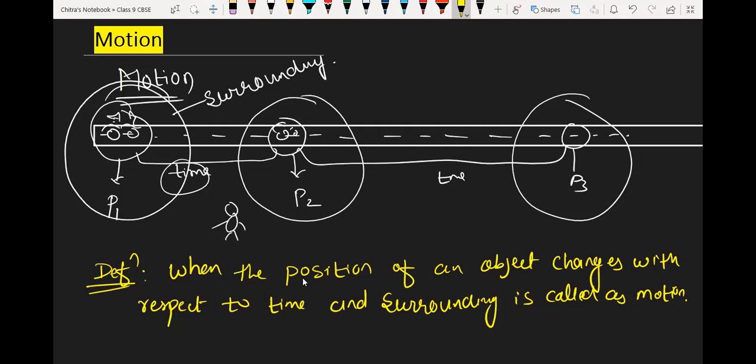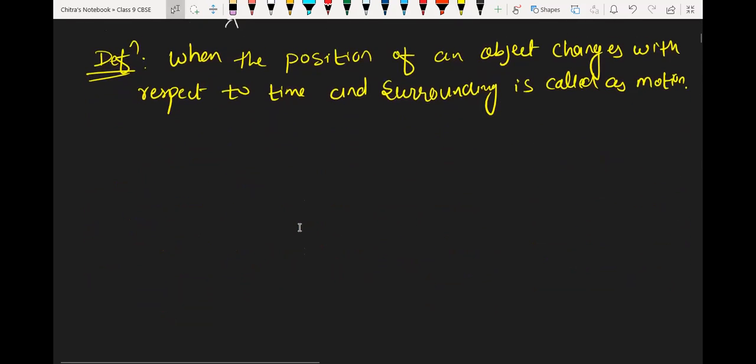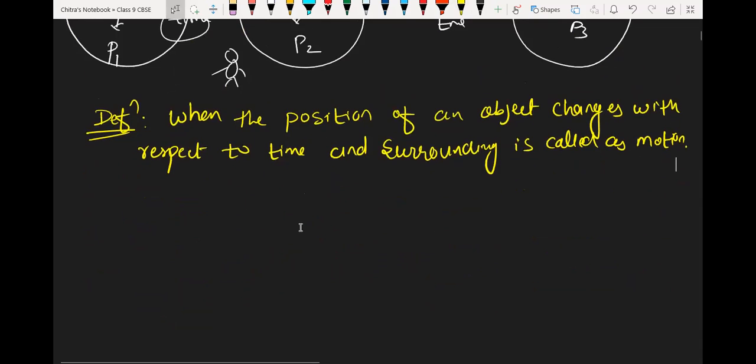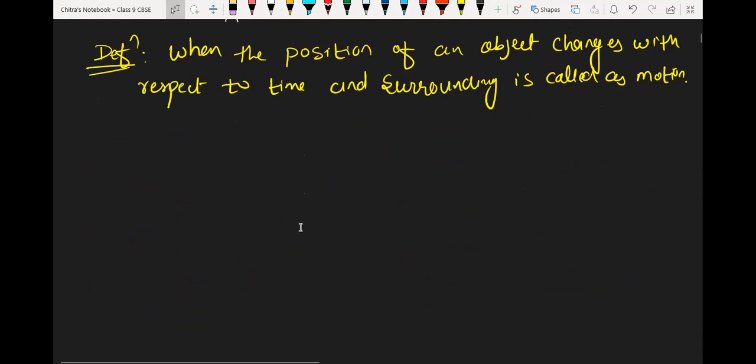Understood. Okay. So now we have to go through one more example. Suppose we are traveling in a bus, and the person sitting right in front of us.